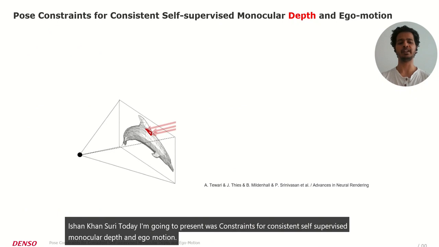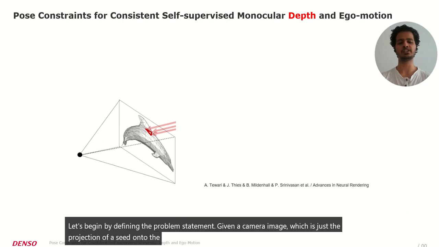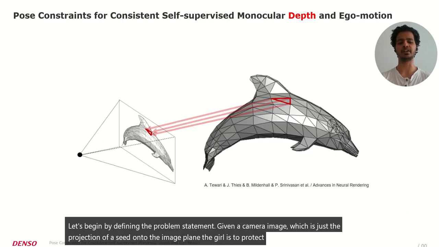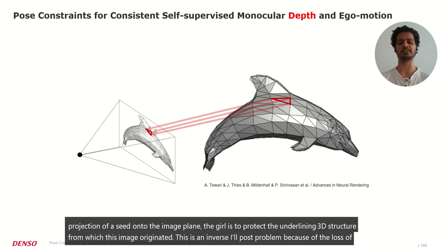Let's begin by defining the problem statement. Given a camera image, which is just the projection of a scene onto the image plane, the goal is to predict the underlying 3D structure from which this image originated. This is an inverse ill-posed problem because of the loss of dimensionality during projection.